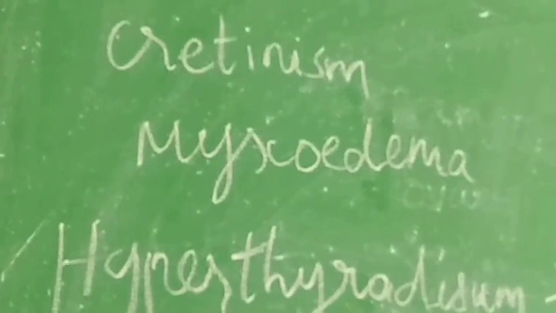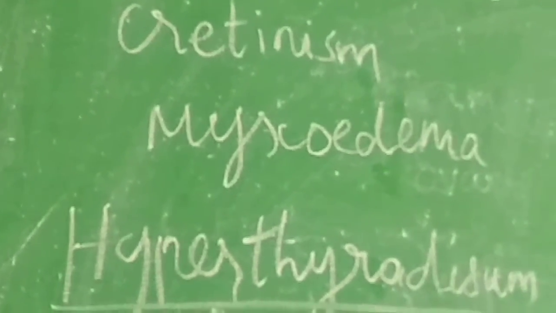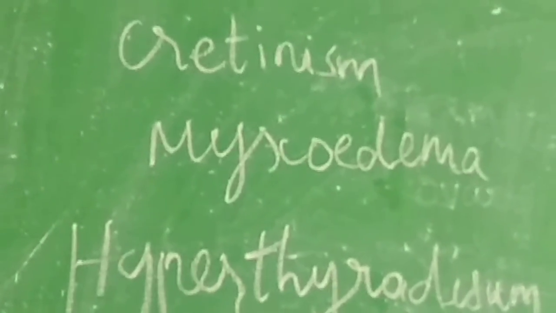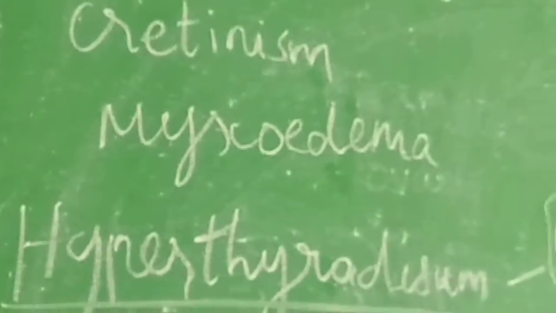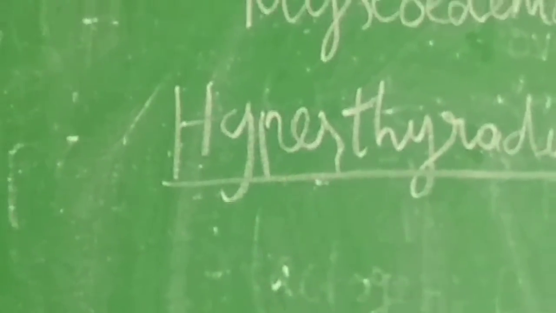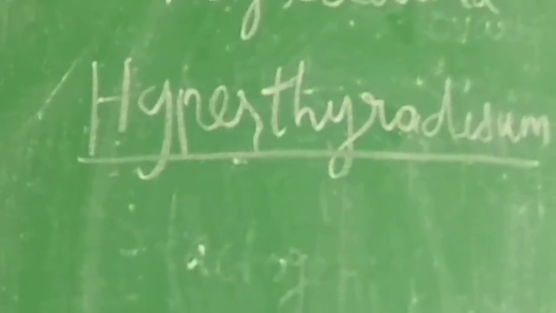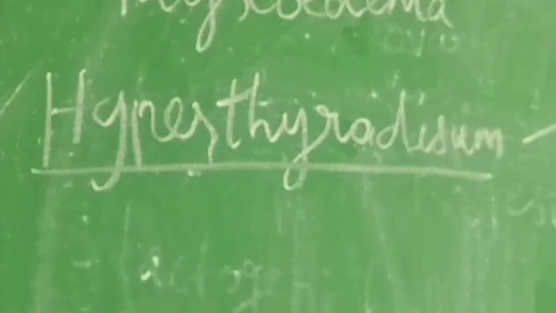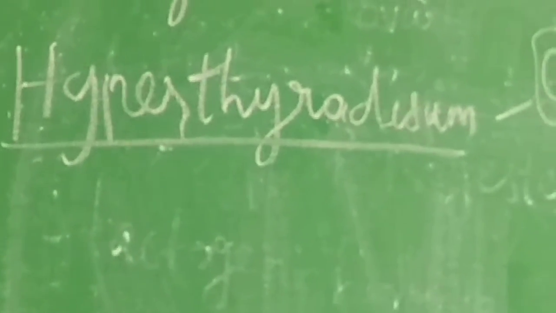People with myxoedema are mentally sluggish, with increasing body weight, puffiness in the face and an edematous appearance. Next we go to hyperthyroidism. Hyper means excess secretion of thyroid hormone. When thyroid hormone is secreted more in our body, it causes a disease called Graves disease.